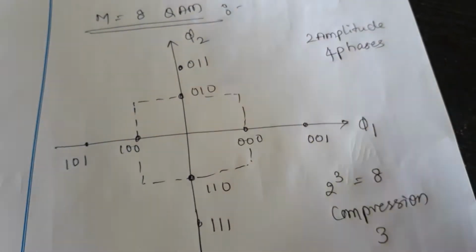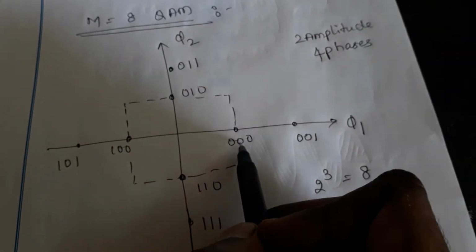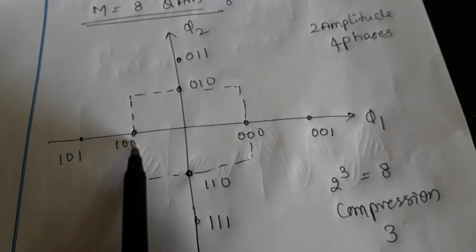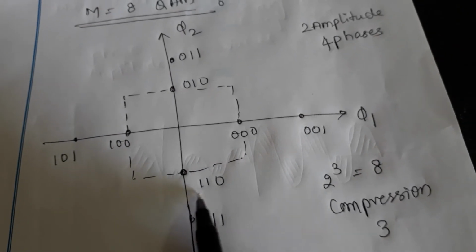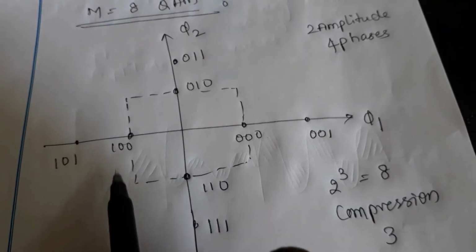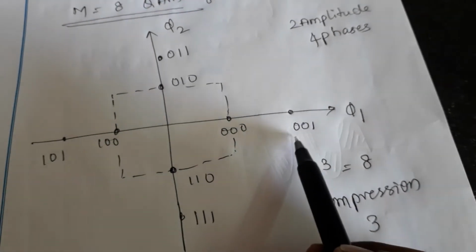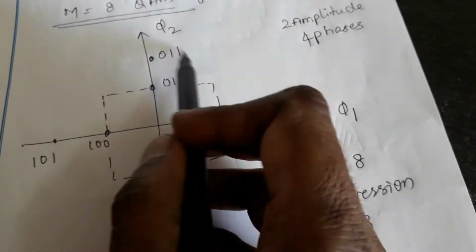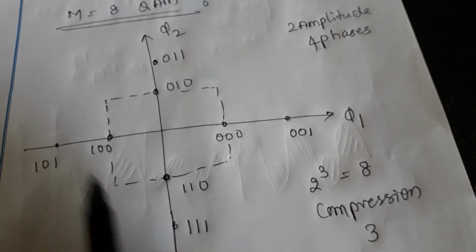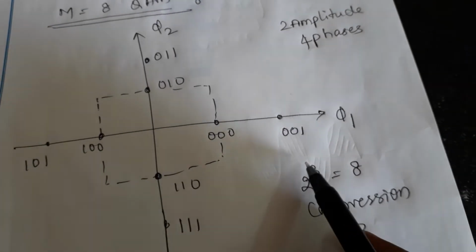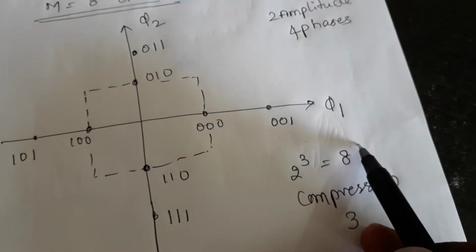Observe 000 first possibility, 010 second possibility, 100 third possibility, 111 fourth possibility. This is the first part. In the second part, on the same line, 001, 011, 101 and again 111. That is 2 to the power of 3 equal to 8.